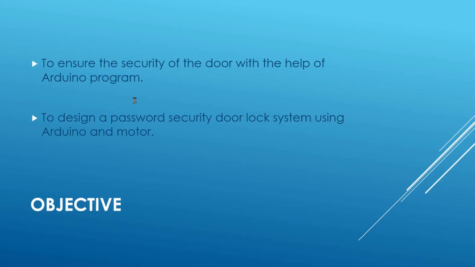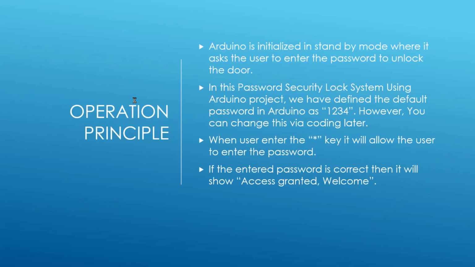The objective of the project is to ensure the security of the door with the help of an Arduino program and to design a password security door lock system using Arduino and motor. So let's move towards the operating principle of this project.